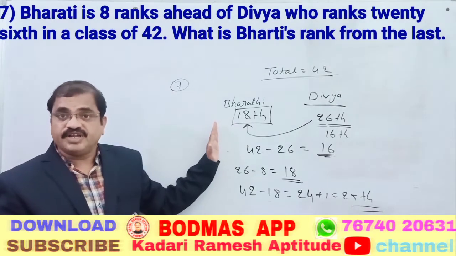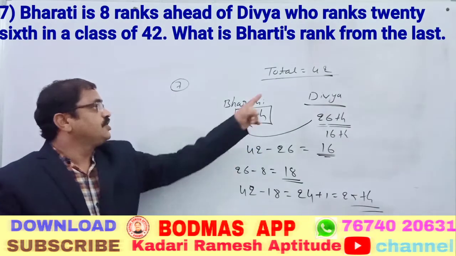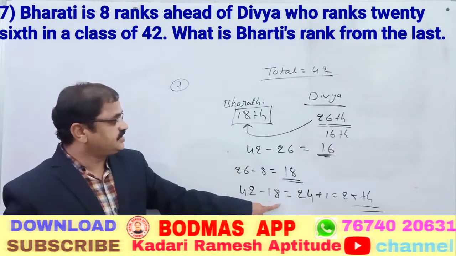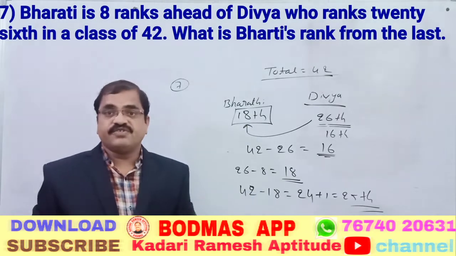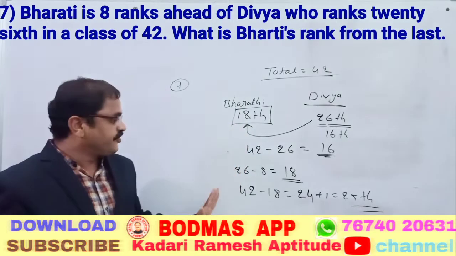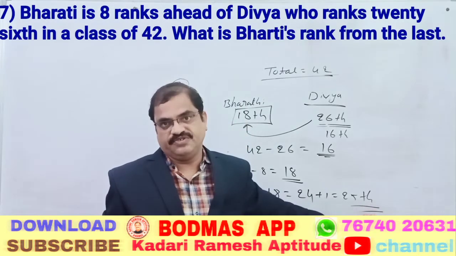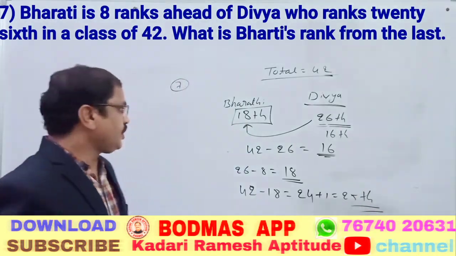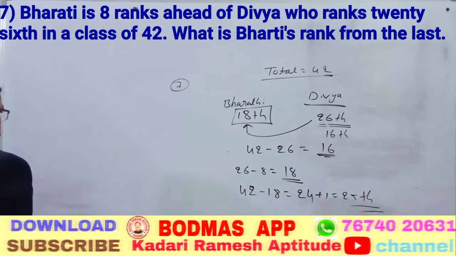What is asked is the rank from the last. That is why, total strength 42 minus 18 is equal to 24. Whenever we subtract two values, we have to add 1. It is compulsory that we remember that. Therefore, 24 plus 1, 25th is the right answer. Now come to question number 8.